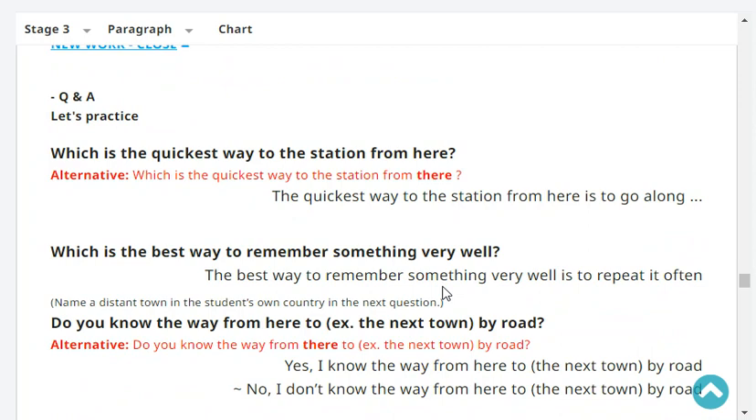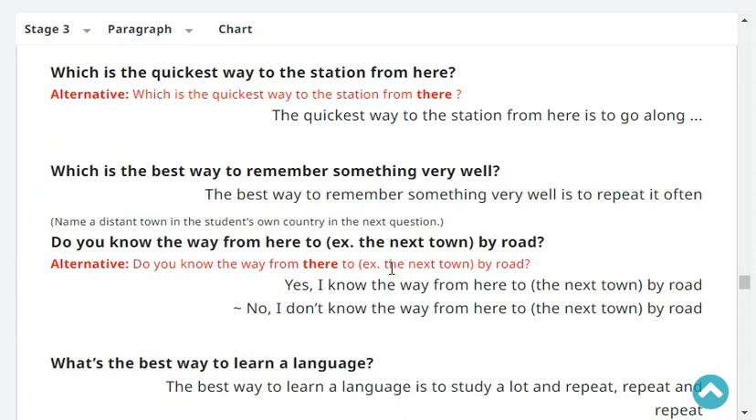Let's practice. Which is the quickest way to the station from there? The quickest way to the station from here is to go along ABC Street. Which is the best way to remember something very well? The best way to remember something very well is to repeat it often.